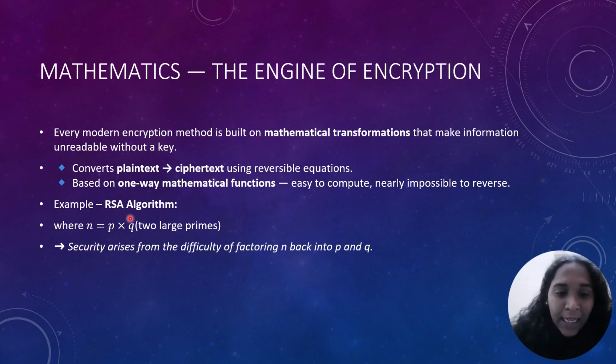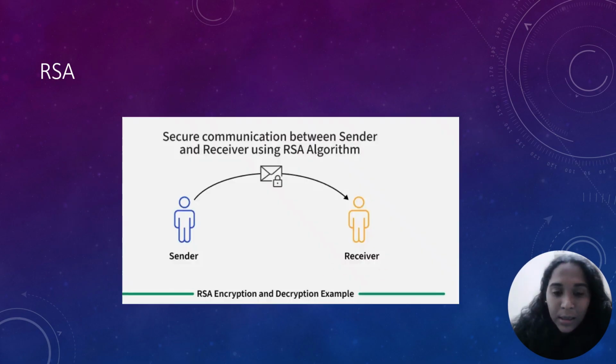Here, in the case of the RSA algorithm, n equals P times Q, where P and Q are two large primes. Security arises from the difficulty of factoring n back into P and Q. So usually we take a larger n, which means larger P and Q. This is an example of an RSA algorithm.